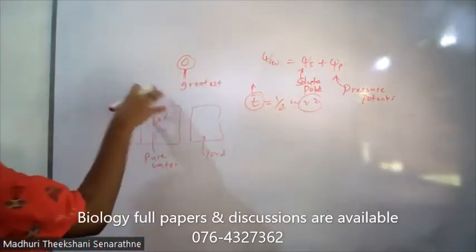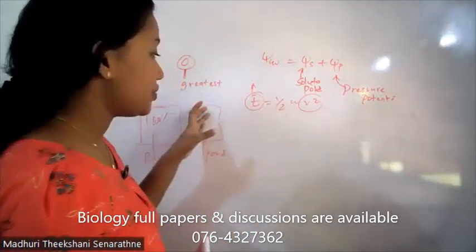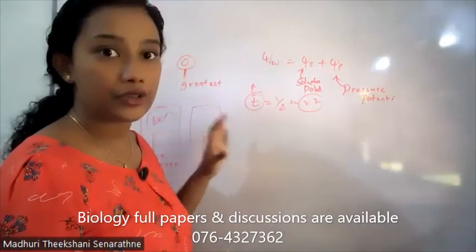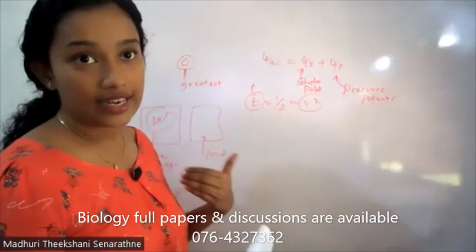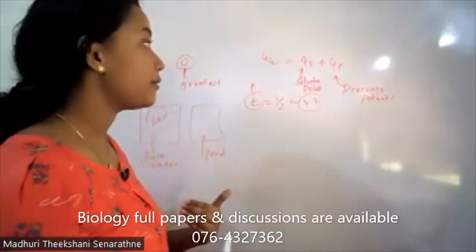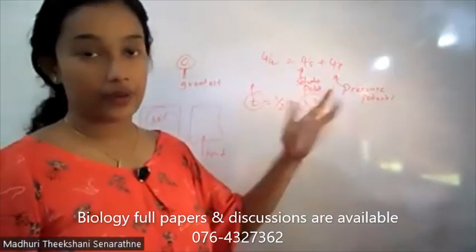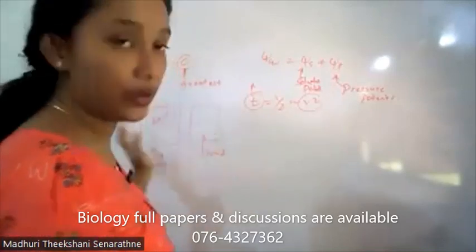If the greatest value is zero, then every normal solution has to have a negative psi W value. Can you understand it? Because the greatest value is zero, and it is present in pure water.